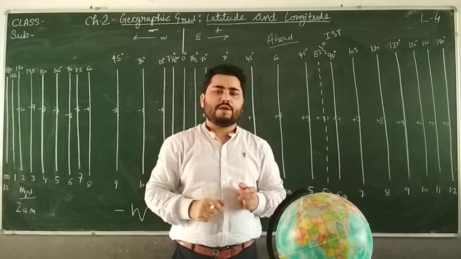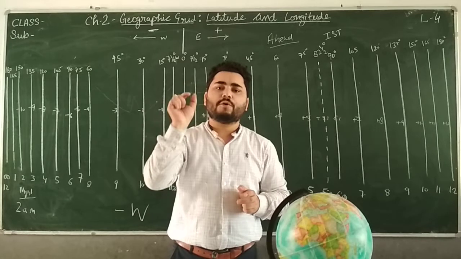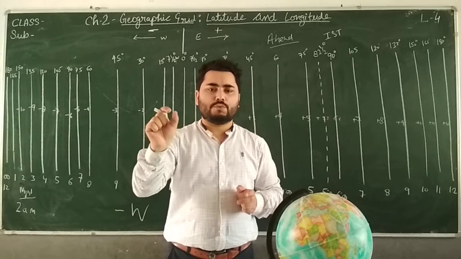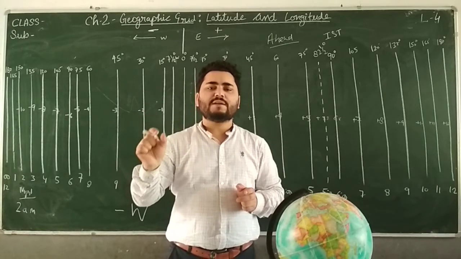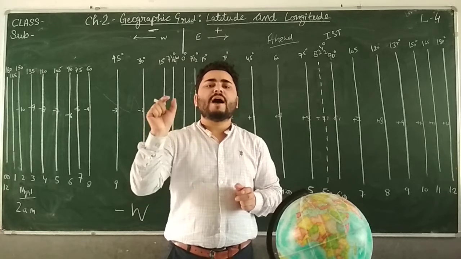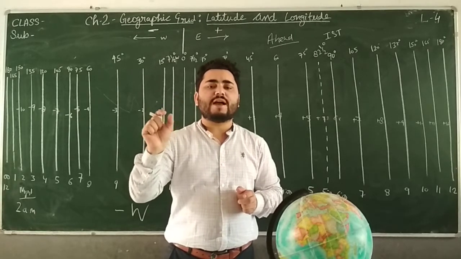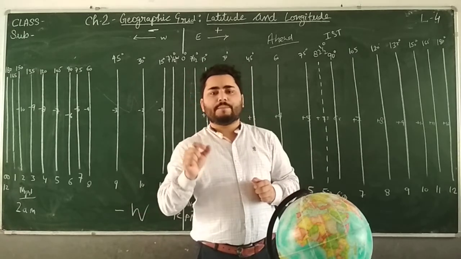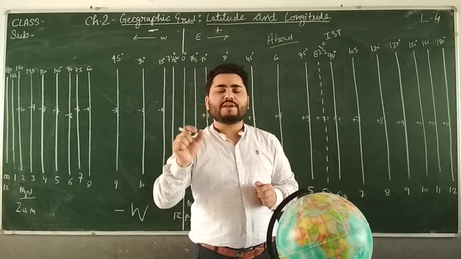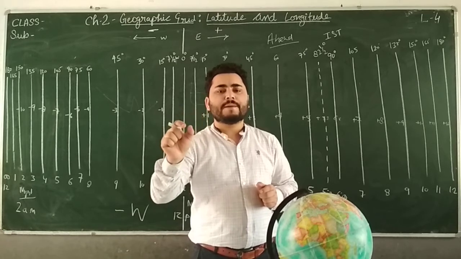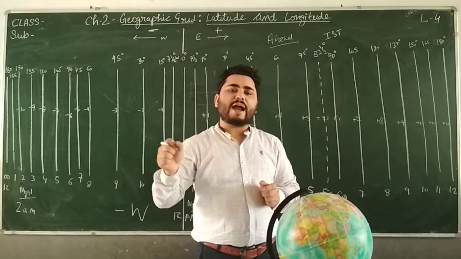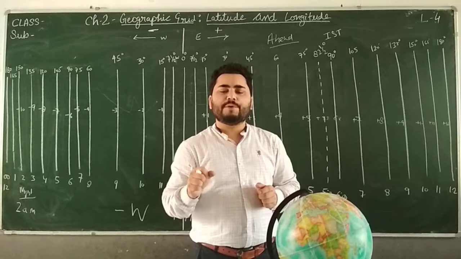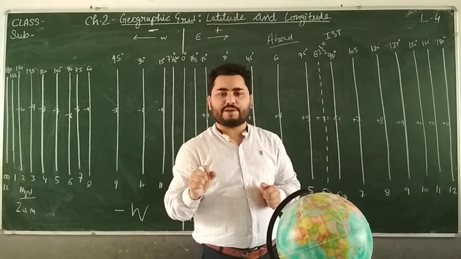GMT. If a place is in the +2 time zone, then that place will be 2 hours ahead of GMT. And if a place is in the -3 time zone, then that place will be 3 hours behind GMT.